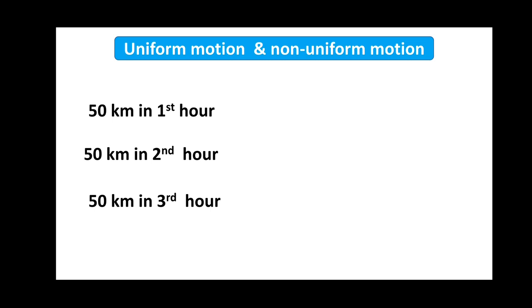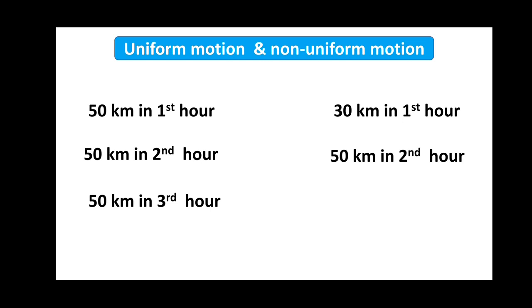So what will be non-uniform motion? Non-uniform motion means if the object is covering 30 kilometers in the first hour, it can cover 50 kilometers in the second hour. It's not compulsory that it should be 50 or some other figure, or 20 kilometers in the third hour. That means the object will be covering unequal distances in equal intervals of time.